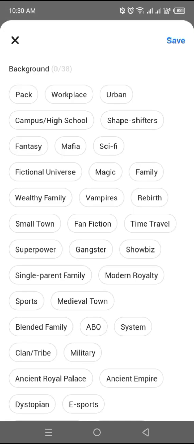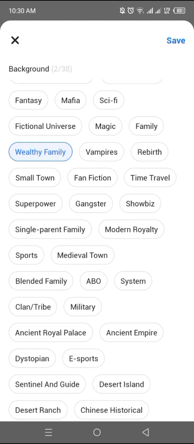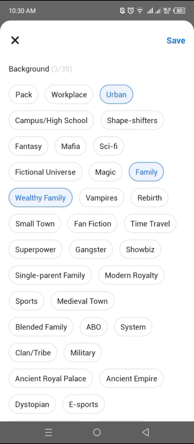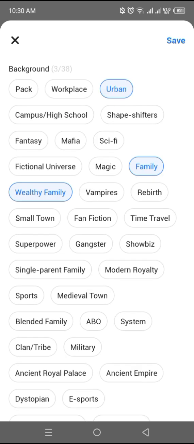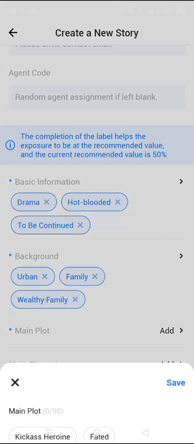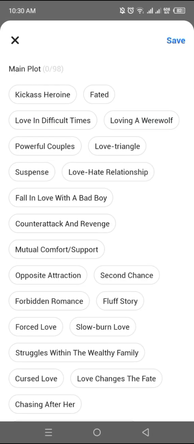And then we are going to click the background. It's all about a wealthy family. It's just family stuff in this book. But you can choose between shapeshifters, sci-fi, fantasy, mafia, vampires, rebirth, anything you want. But I'm just going to stick to family, and it's an urban thing. It just happens in the urban world. And then you save, make sure you save.